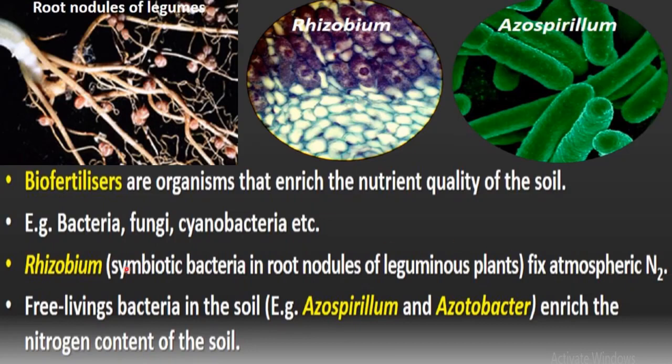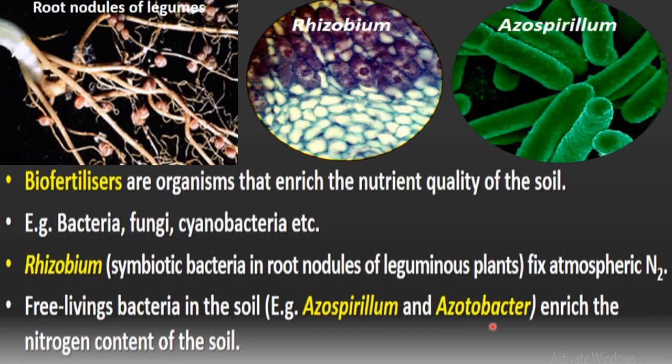So this Rhizobium bacterium is increasing the nutrient quality of the soil. By fixing atmospheric nitrogen, it is giving nutrients to the plant. So we can say it is a biofertilizer. Then these are some examples of free living bacteria. Rhizobium is a bacterium found in symbiotic association, and these are examples of free living bacteria which are found in soil.